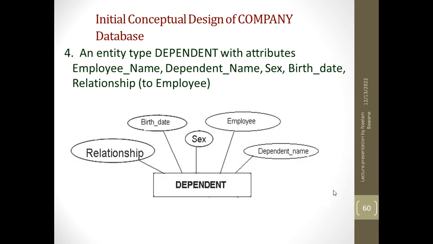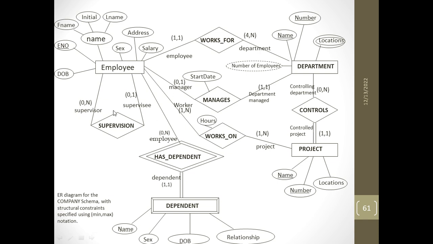The dependent entity. Now let us see the complete ER diagram. Employee, a recursive relationship with the department. It is here 1 comma 1, and here 1 comma n, here 0 comma 1 and 1 comma 1. That is two relationships, works for and manages. So instead of just writing 1 and n, we have written structural constraints, min and the max. The min and the max values are written here, not just the cardinality ratio.